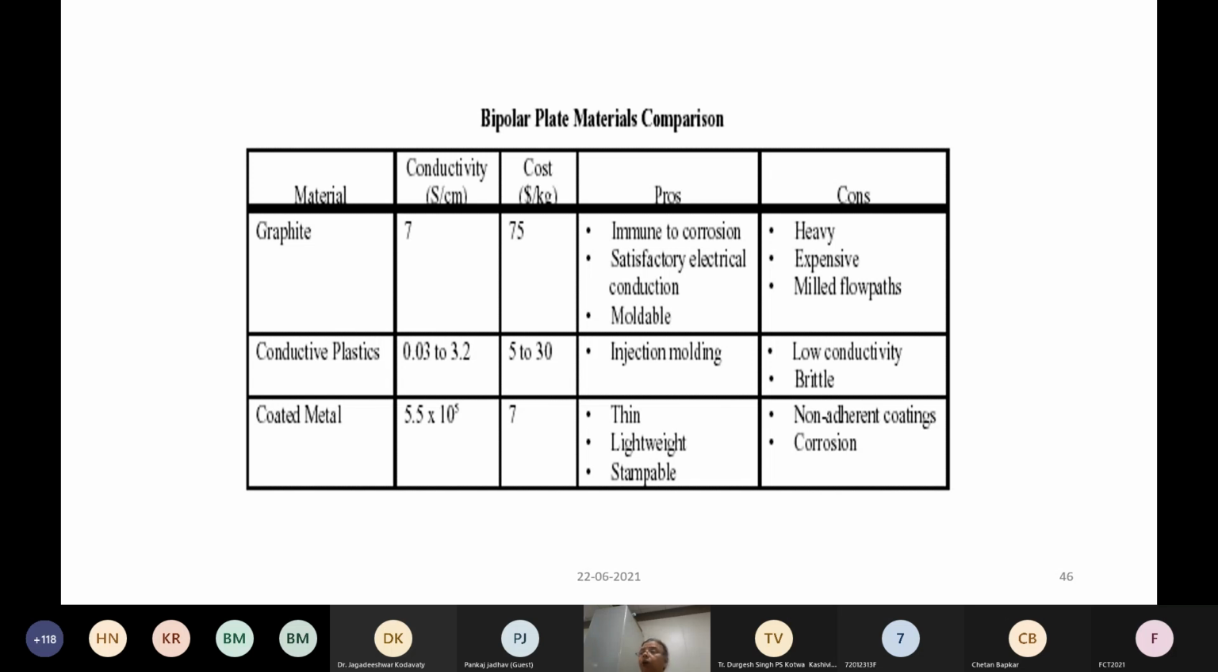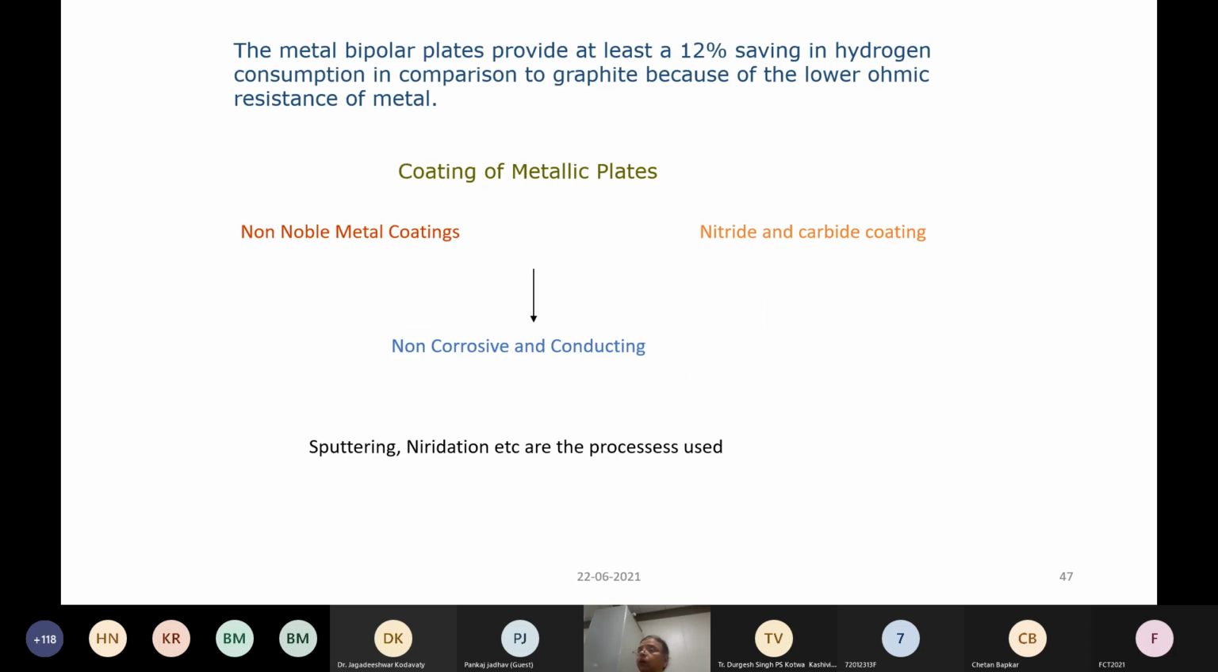Apart from that, you can have coated metals, which can be very thin, lightweight stampable sheets can be formed. However, the con is the non-adherent coating that is there. So what are the coating techniques that you can use? Basically, a sputtering process or nitridation. We can do non-noble metal coating, or most of the times you will find a nitride or a carbide coating.